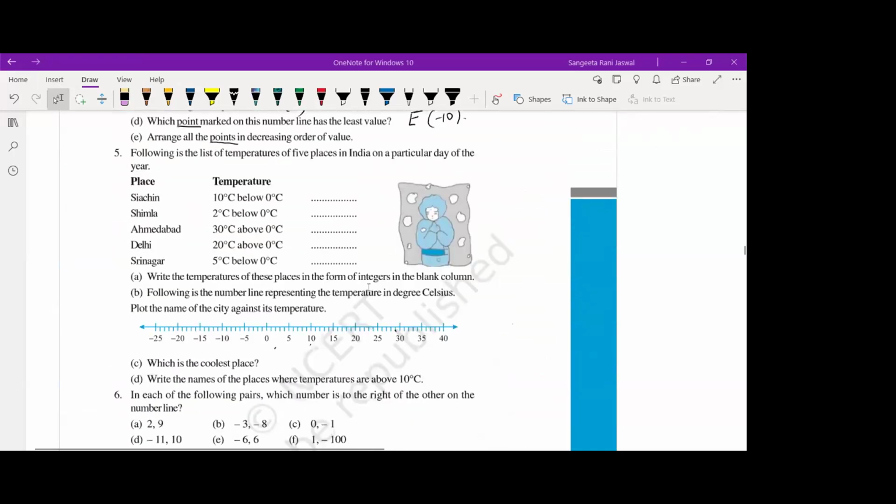Okay, now see, following is the list of temperatures of 5 places in India on a particular day of the year. Now see, can you write these temperatures in the form of integers? Siachen, that is 100 degrees centigrade below 0 degrees centigrade. How will you write this?